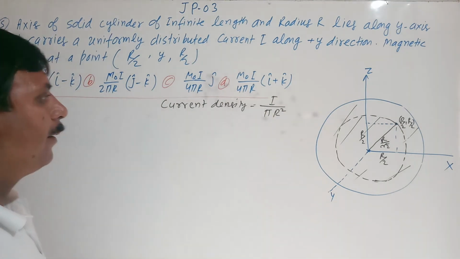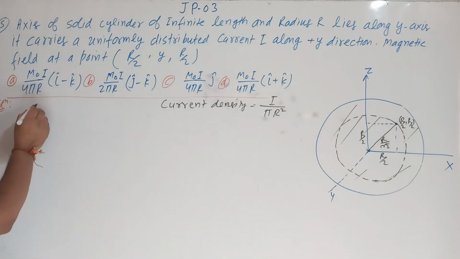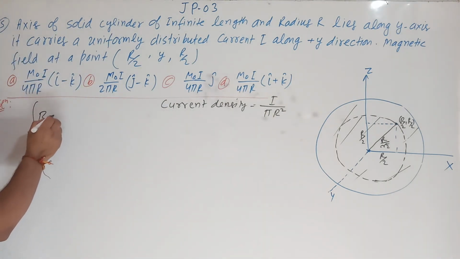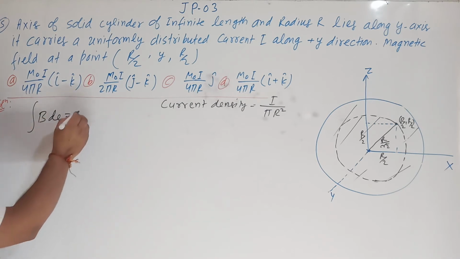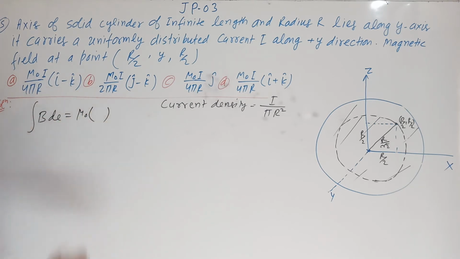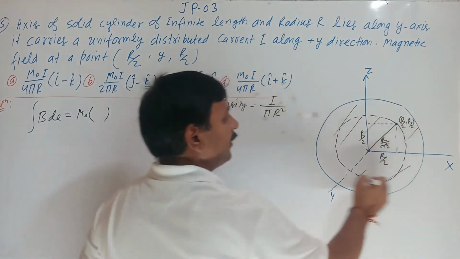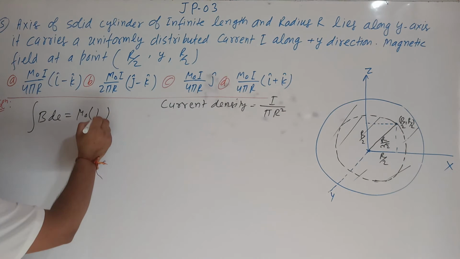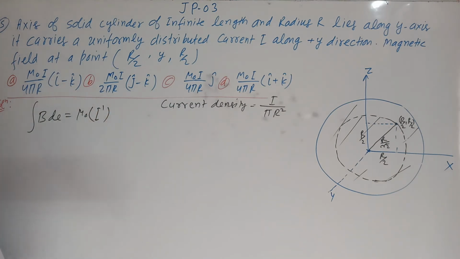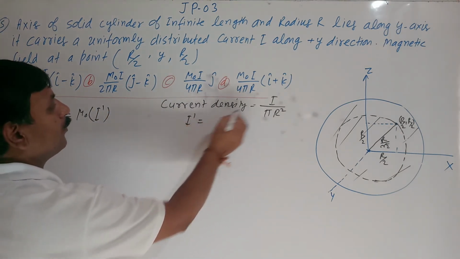Ampere's circuital law says the closed integral of B dot dl is equal to mu naught times the total current enclosed by this area. Suppose this is I dash. What will I dash be? I dash is equal to what?